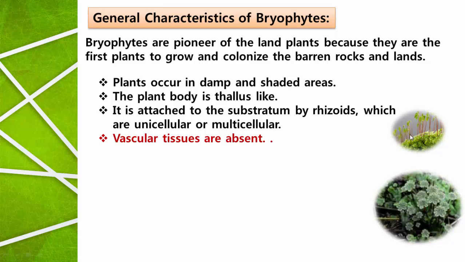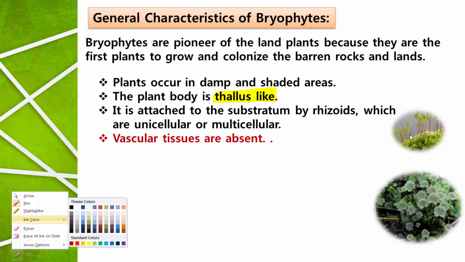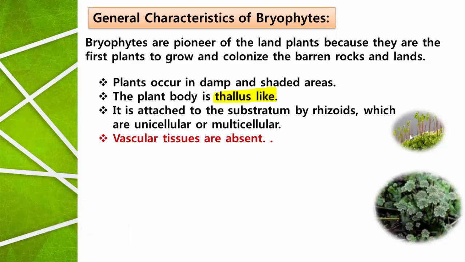Then an important point: the plant body is thallus-like. What does it mean? Let me clarify this particular term. Because the plant body is thallus-like, the bryophytes are included in the category of thallophytes. What is a thallus? Generally, when we see a plant body, we observe three important parts: root, stem and leaf.